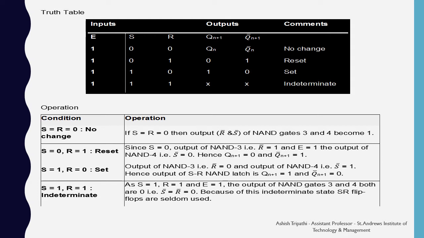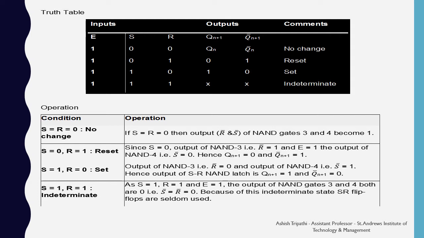In this you can clearly see that when S and R both are 0, then there is no change because the outputs of NAND gates number 3 and 4 become 1. When S equals 0 and R equals 1, that is in the reset state, the output of the NAND gate 3, that is R dash, is 1 and enable is 1. The output of the NAND gate 4, that is S dash, is 0. So Q next is 0 and Q dash next is 1.